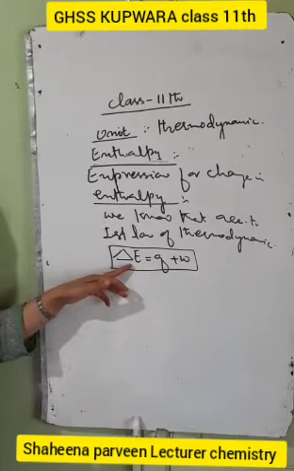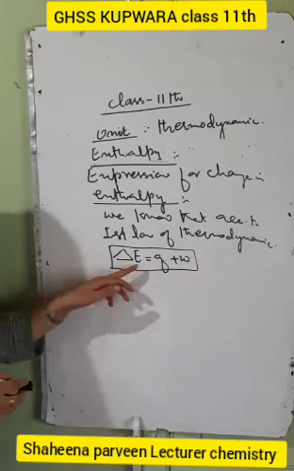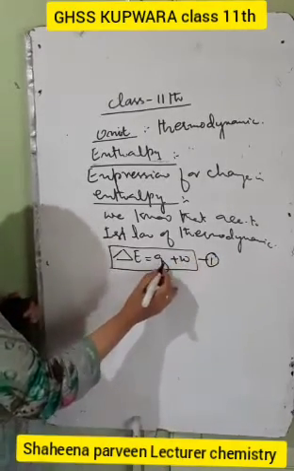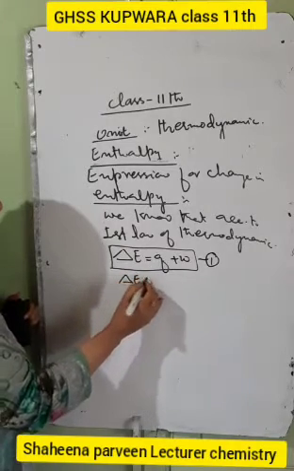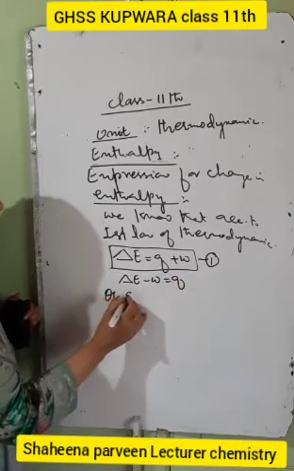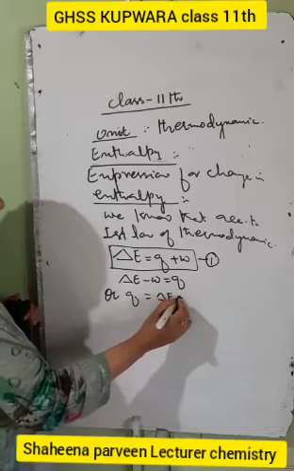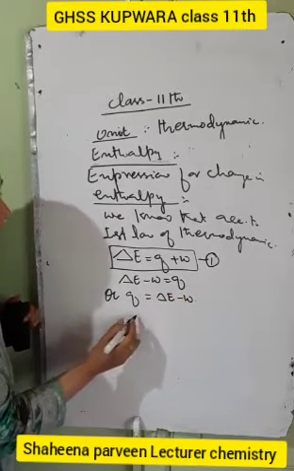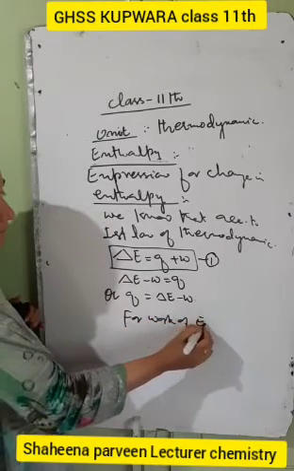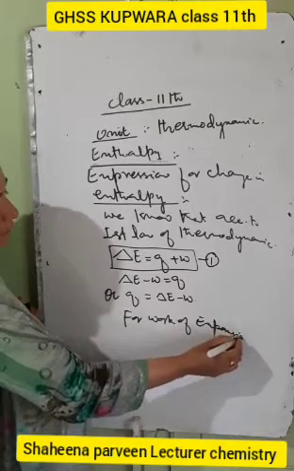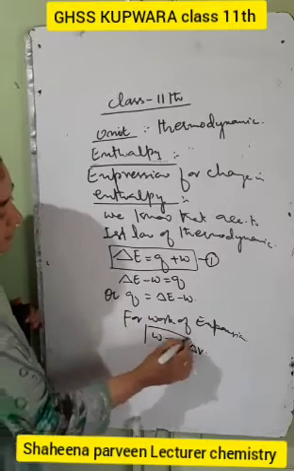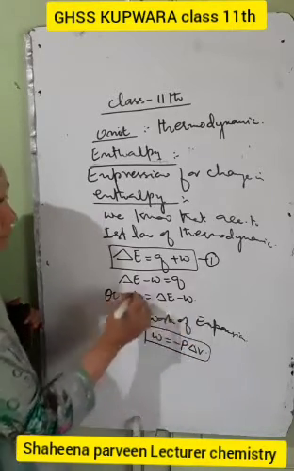So we have the expression from the first law of thermodynamics, del E is equal to Q plus W. This is our equation first. We can also write it as minus W is equal to Q, or Q is equal to del E minus W. And for work of expansion, W is equal to minus P del V. So we will substitute this value in this, our equation second.